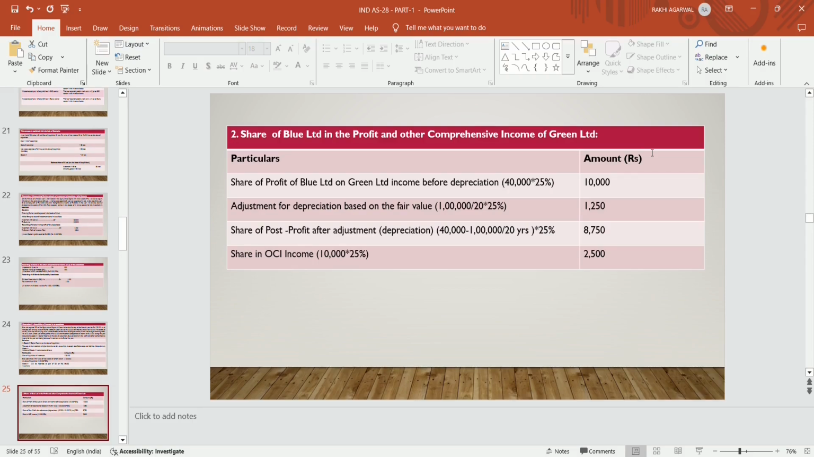Now, adjustment for depreciation based on the fair value: that is 1 lakh divided by the useful life, that is 20 years, up to the extent of investment done, that is 25%, it becomes 1,250. Now the share of profits after adjustment: 10,000 minus 1,250 becomes 8,750. Now the share of income in the OCI section is 25% of 10,000, which becomes 2,500.